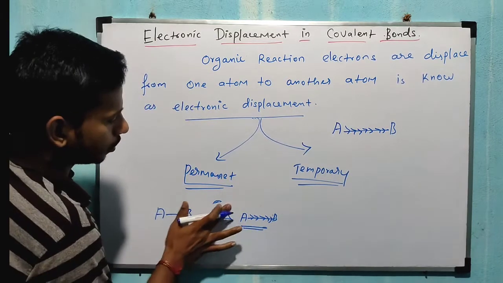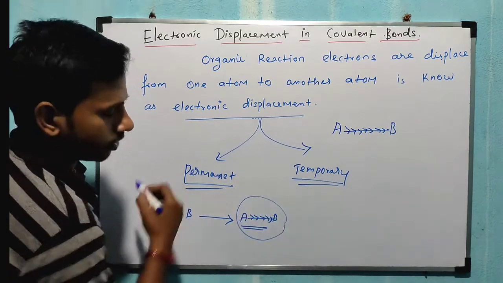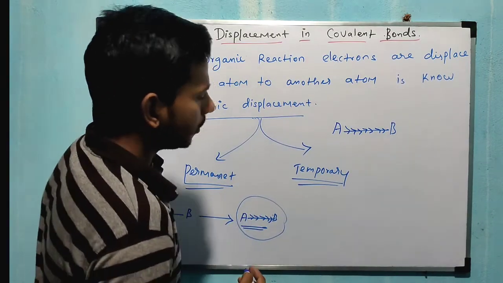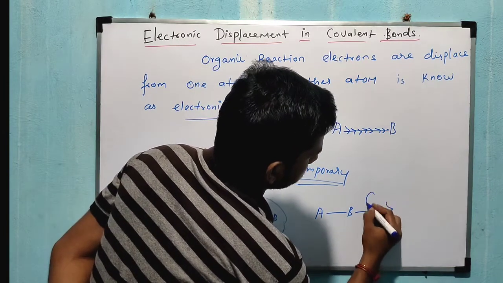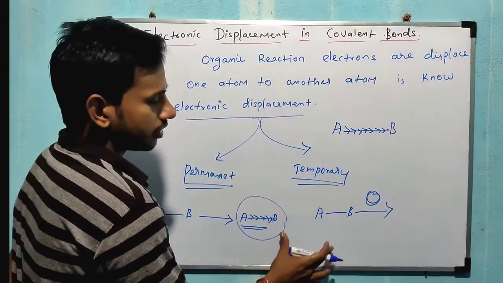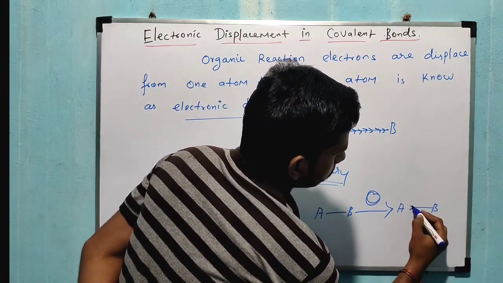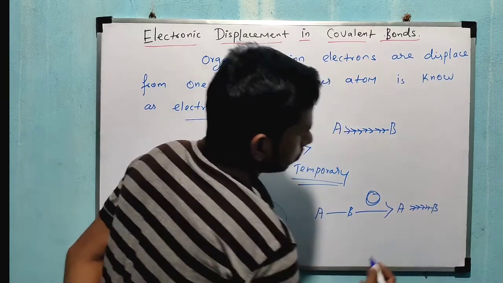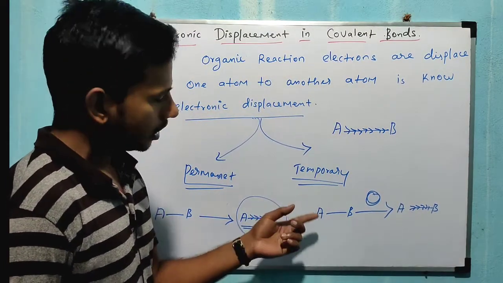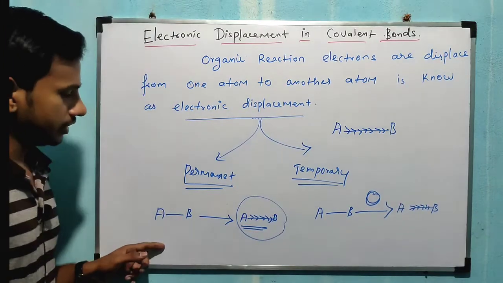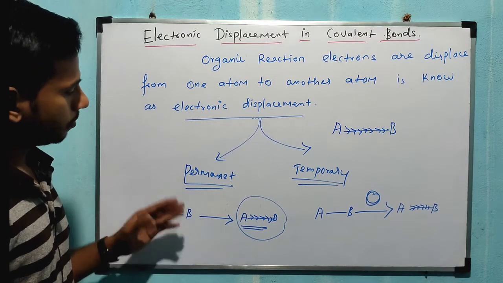Sorry, here without reagents. In the permanent effect, without reagents, the electron transfers from one atom to another atom. In the temporary effect, taking the same molecule, some reagents are present, and those reagents are active in transferring the electron from one atom to another atom. So electron displacement with a reagent is called the temporary effect, and electron displacement in covalent bonds without a reagent is known as the permanent effect.